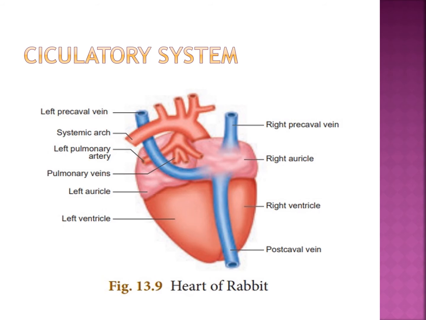That means right side tricuspid valve, left side bicuspid valve. The openings of the pulmonary artery and aorta are guarded by another valves, three semilunar valves. Where are the semilunar valves? The openings of the pulmonary artery and aorta are guarded by three semilunar valves.